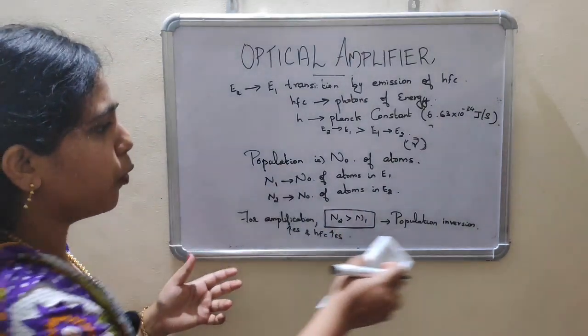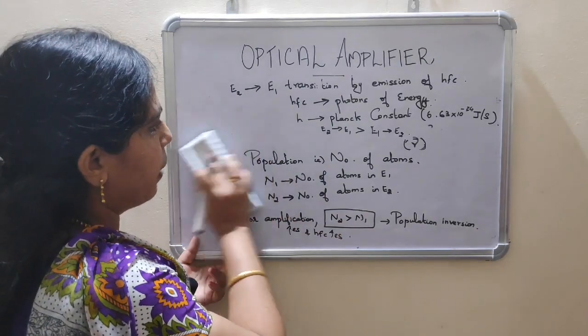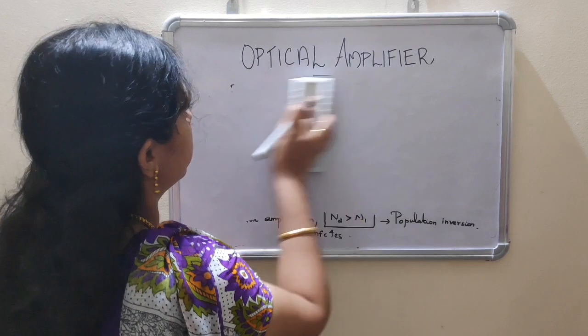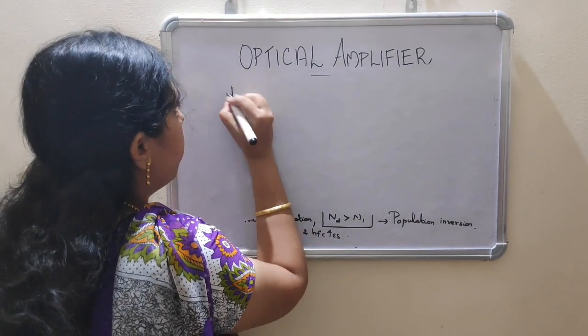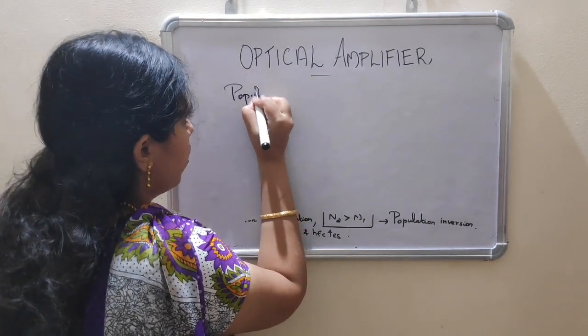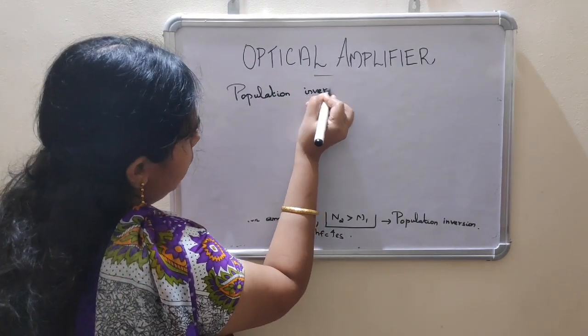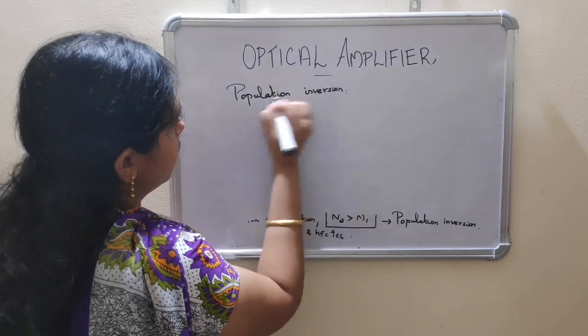How can we achieve population inversion? Population inversion means N2 is greater than N1.